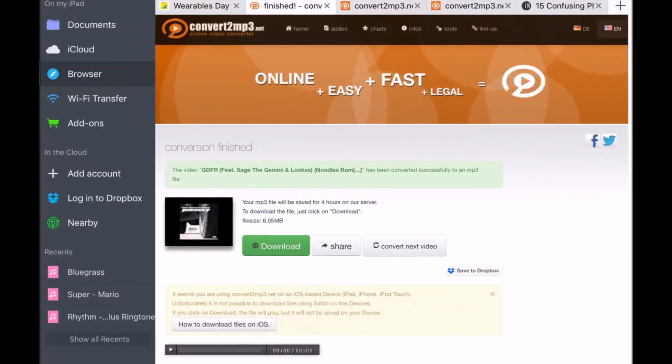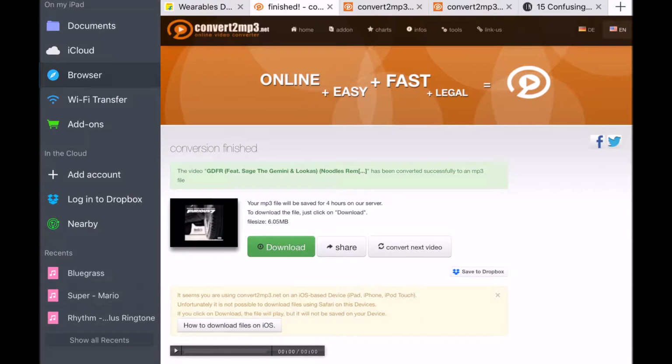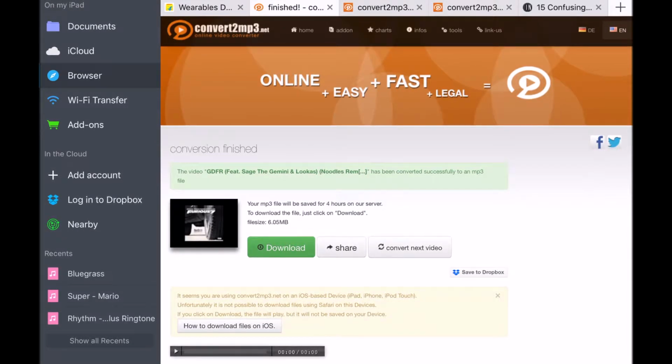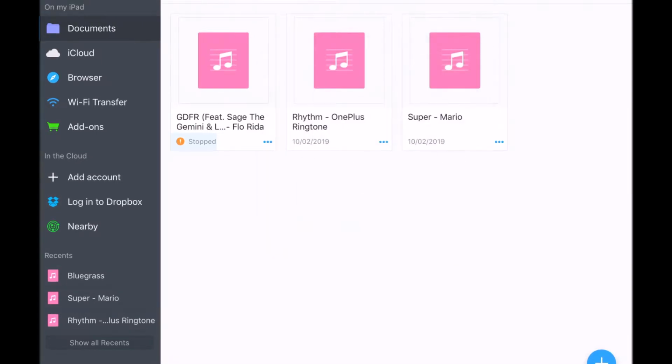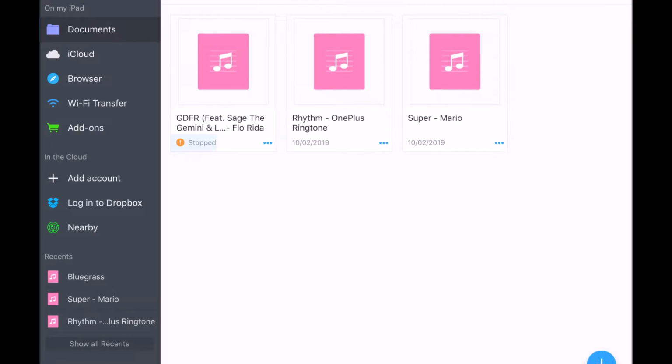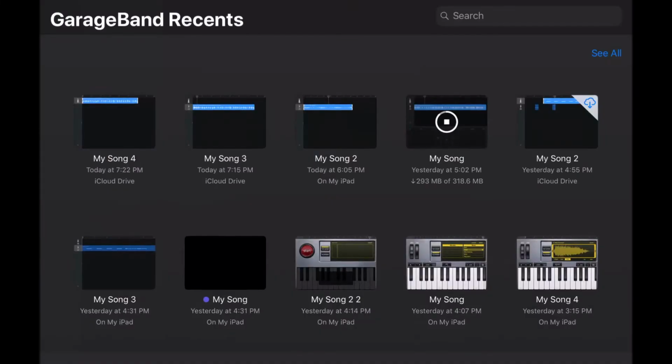Then you should not click cancel, actually, everybody. You should click done, because then click the three dots, share, save to file, which I already did. So just click save to files, then GarageBand.